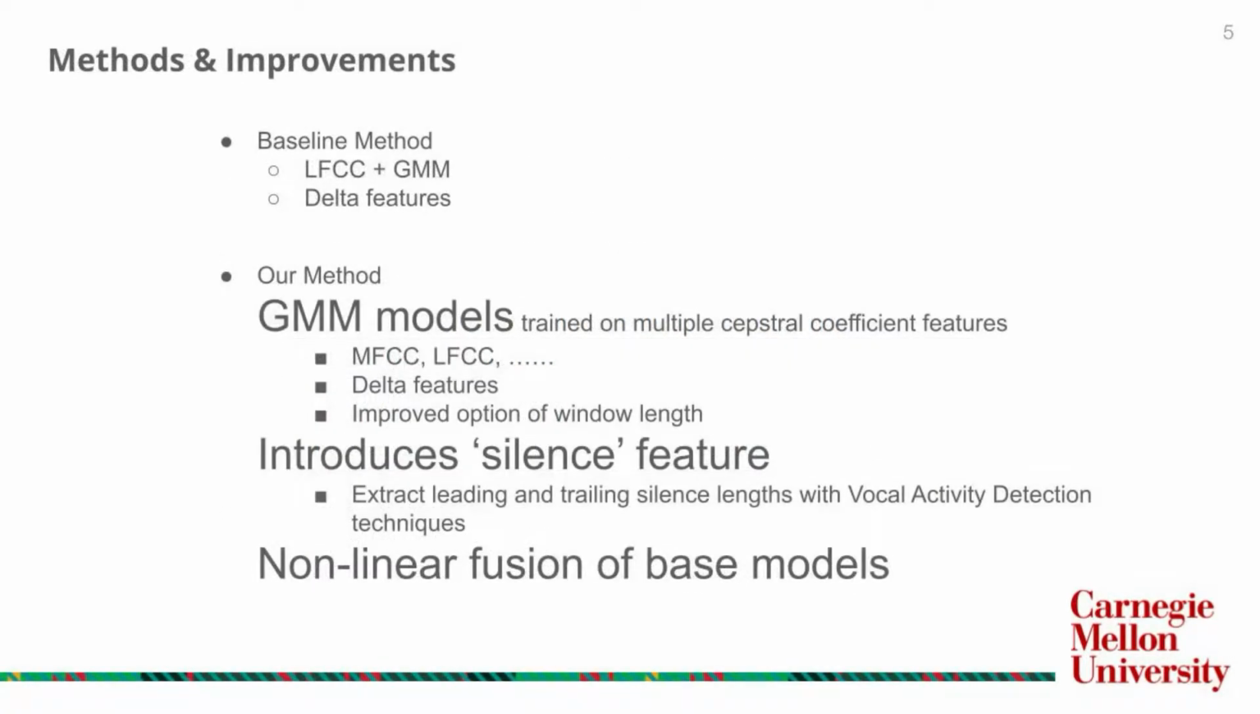Our baseline model is a GMM model trained on LFCC features from ASVspoof 2019. We propose a new countermeasure for spoof detection. We trained GMM models on multiple coefficient features with improved window length. We also introduced silence as a feature for training. In the end, we performed nonlinear fusion using all these base models.